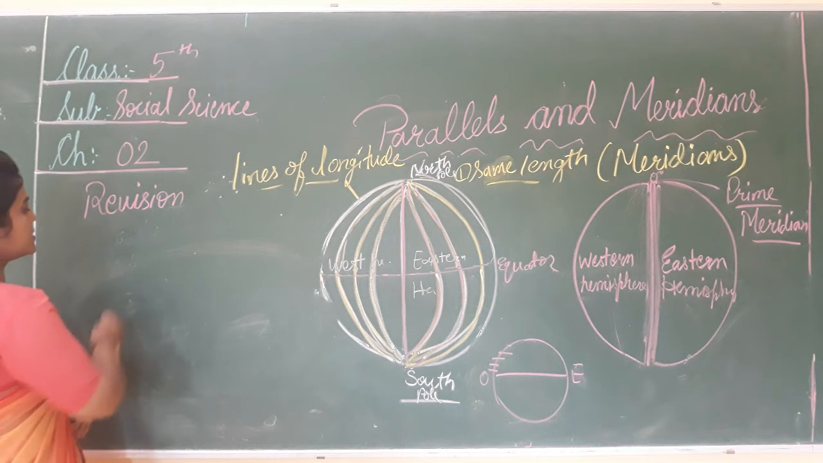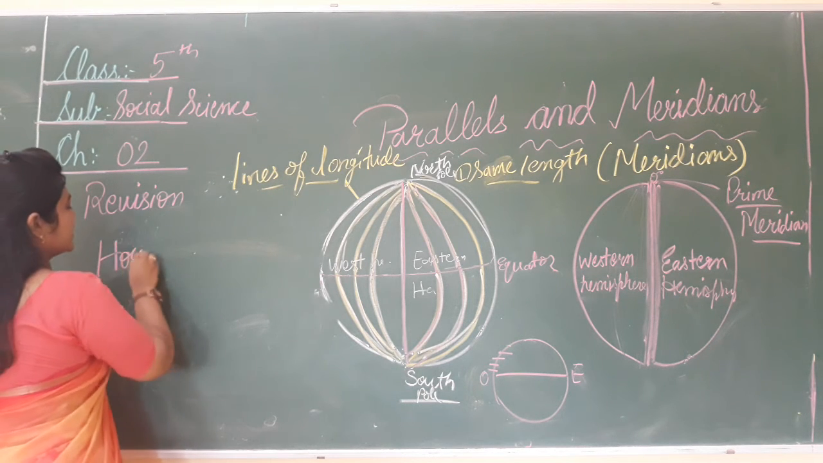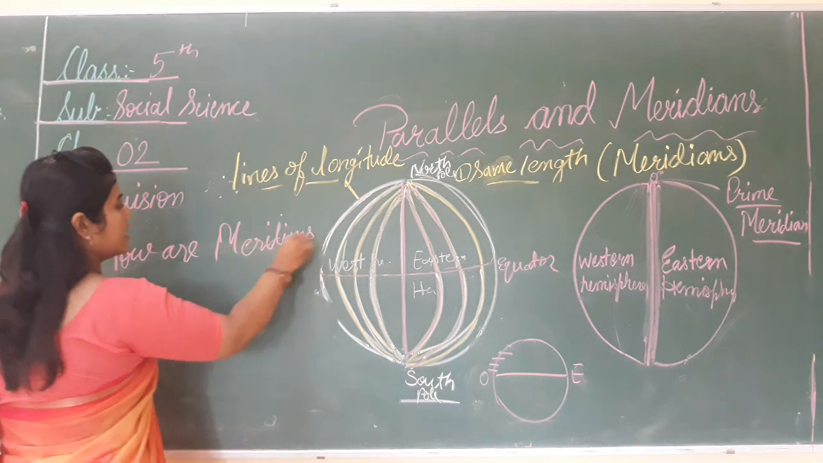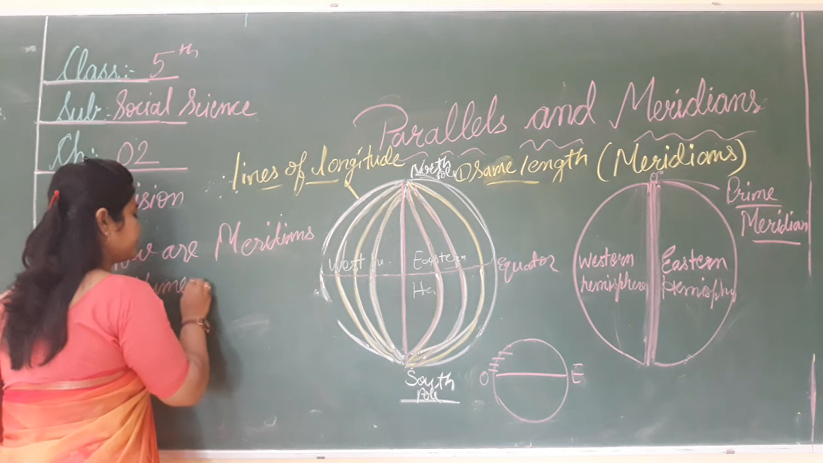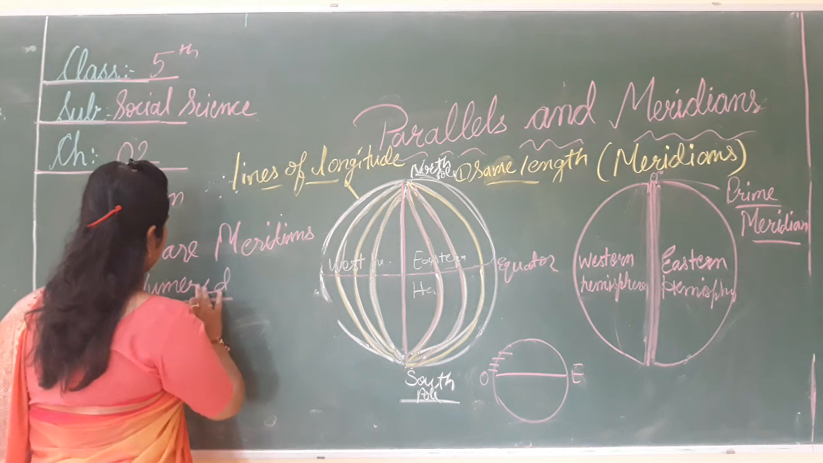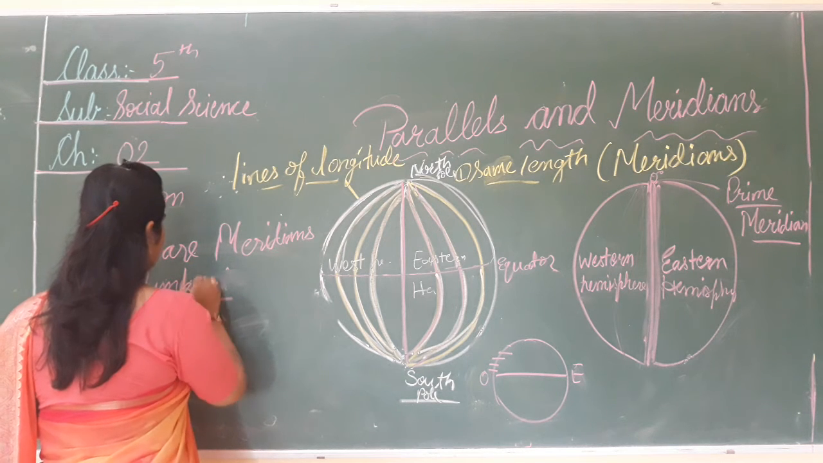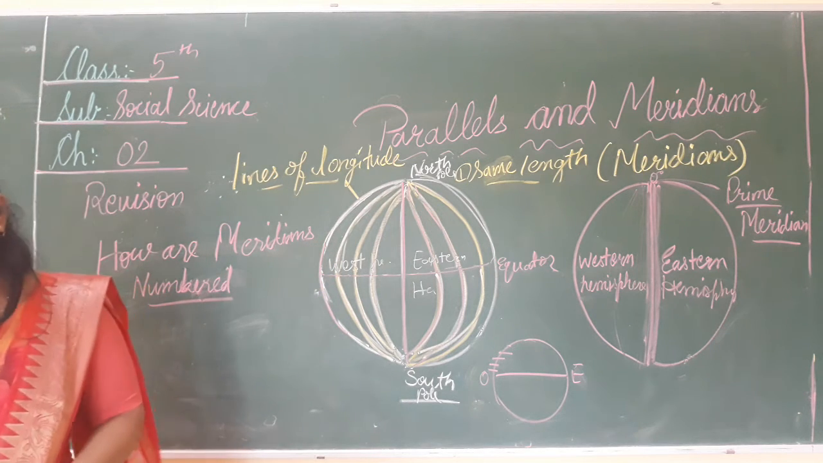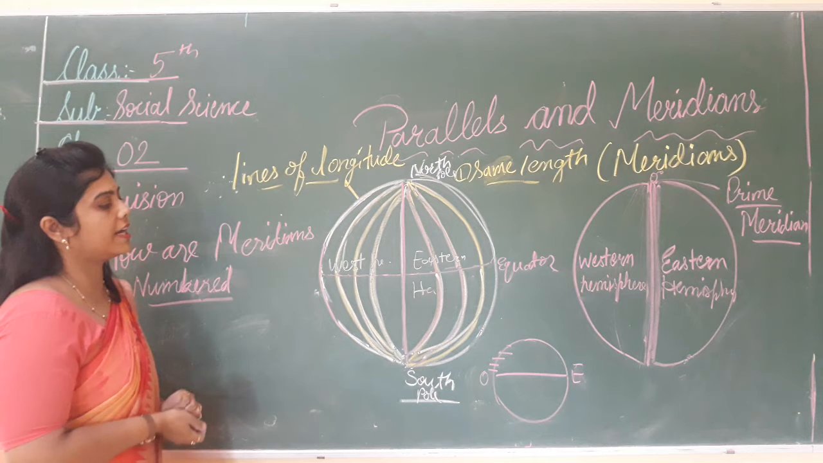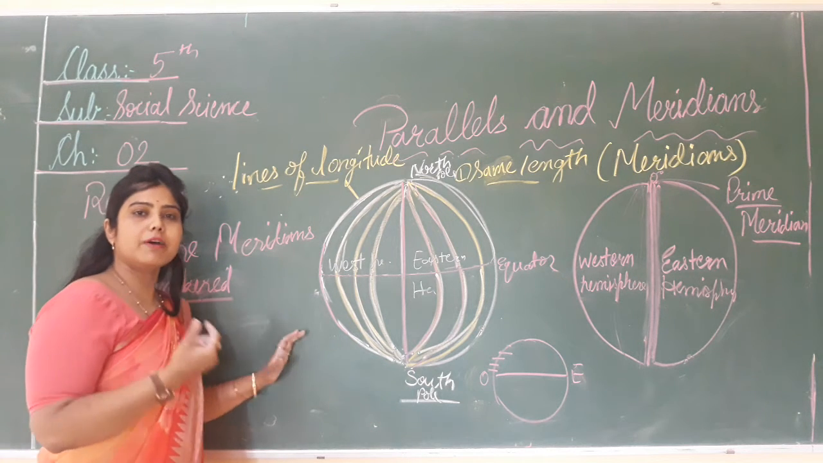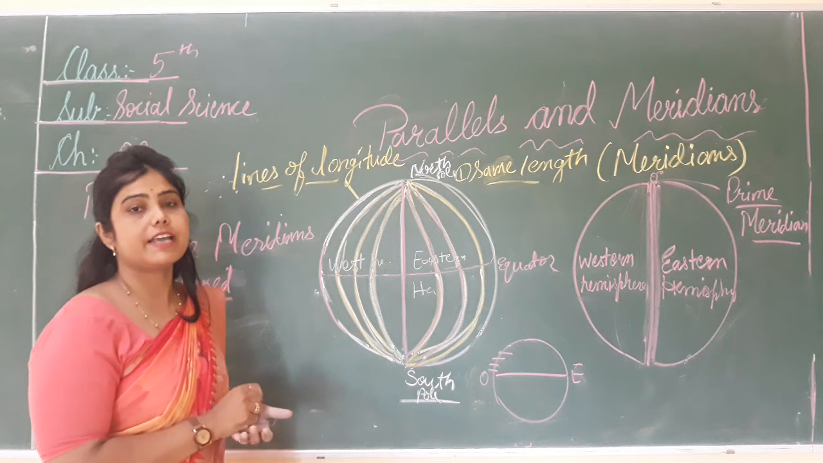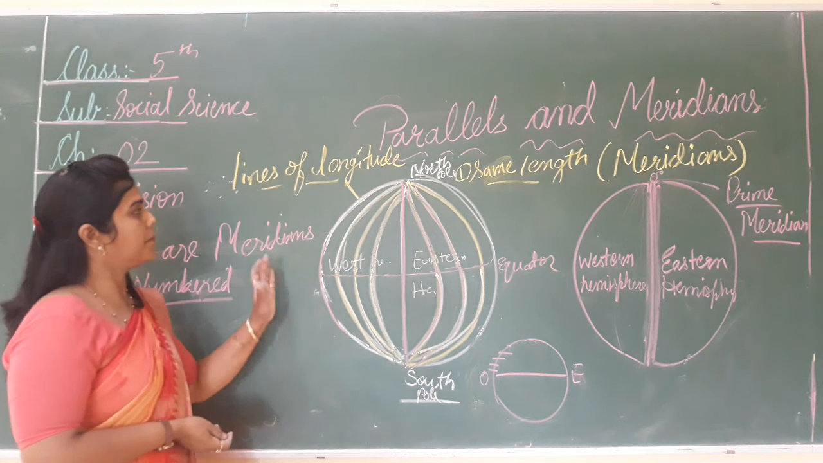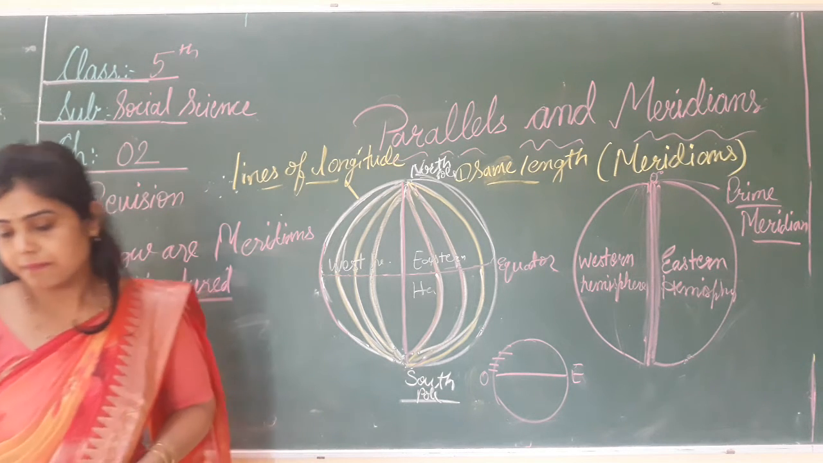How are meridians numbered? कैसे नंबरिंग होती है इनकी? Okay, now you have read about the number of parallels. How many parallels are there? There are 181 parallels. In this way we count the meridians also. हम किसको count करेंगे? Meridian.